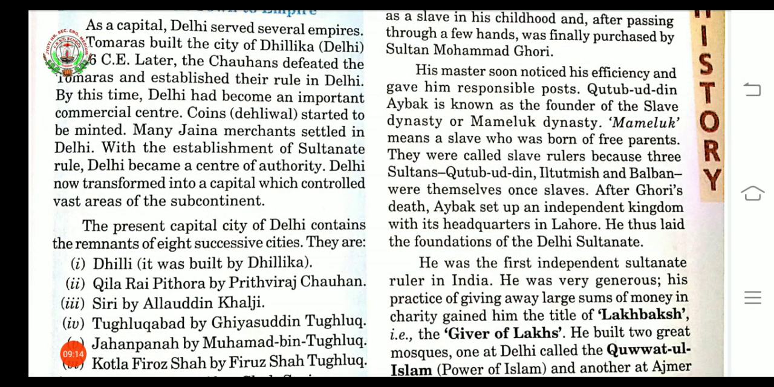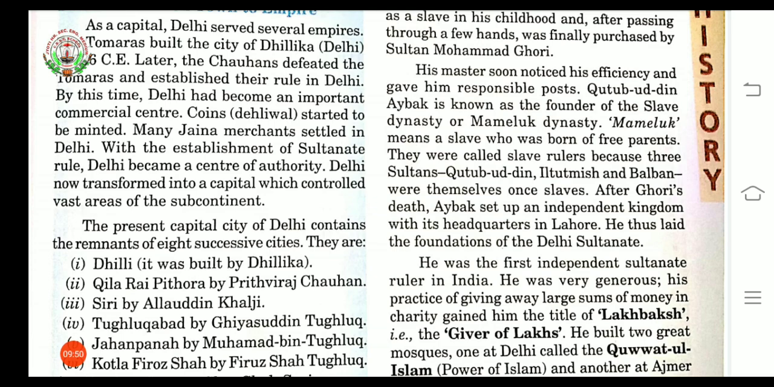Qutubuddin Aibak was the first independent sultanate ruler in India, and he was very generous. Generous means he was open-handed to give money or charity. And because of this practice of giving away large amounts of money in charity, he gained the title of Lakh Baksh. Here, Lakh means lakh and Baksh means giver. So the meaning of Lakh Baksh is the giver of lakhs.